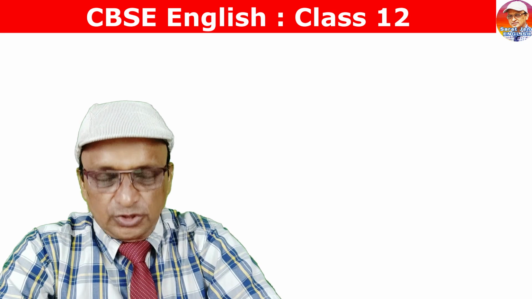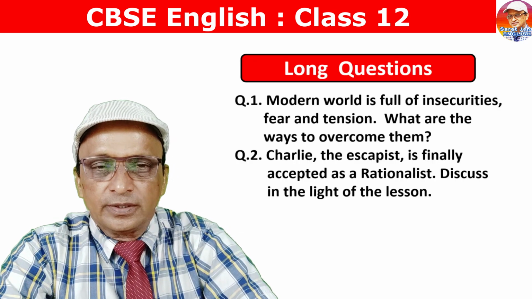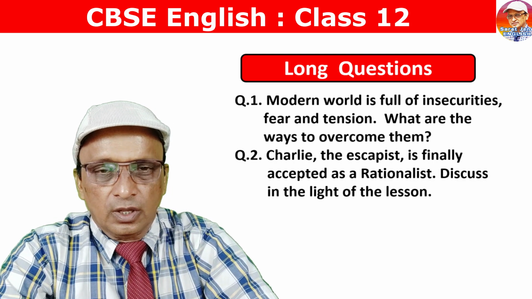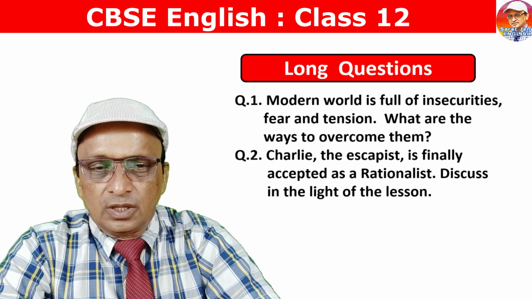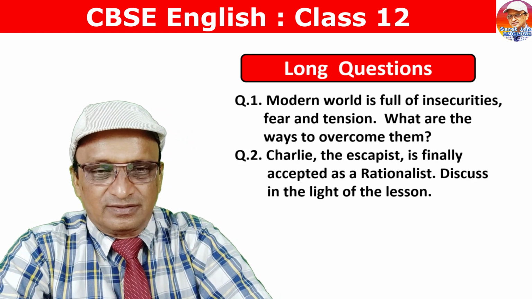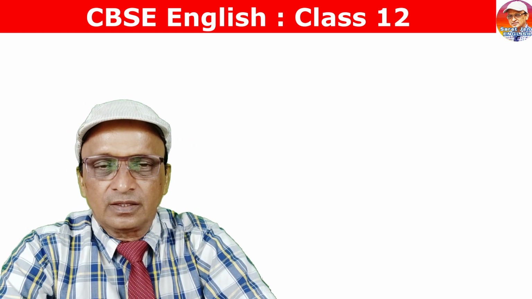Come to the long questions. Here are 2 long questions with their value points. Long question number 1. Modern world is full of insecurities, fear and tension. What are the ways to overcome them? Question number 2. Charlie, the escapist, is finally accepted as a rationalist. Discuss the question in the light of the lesson.